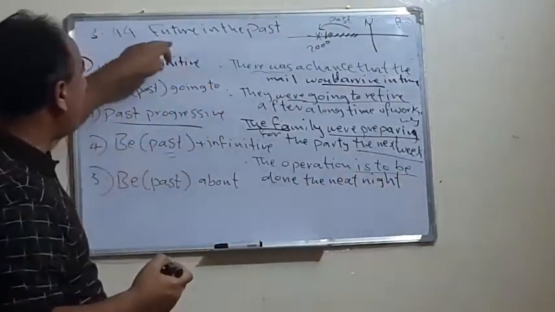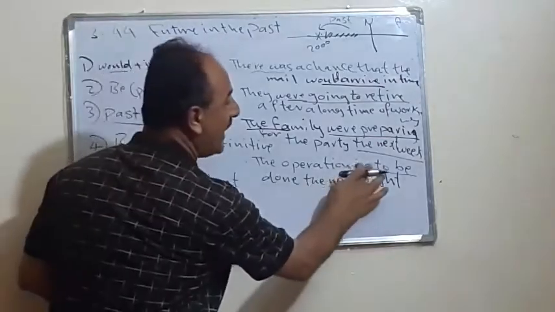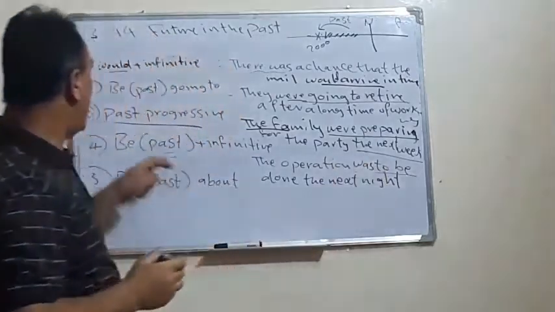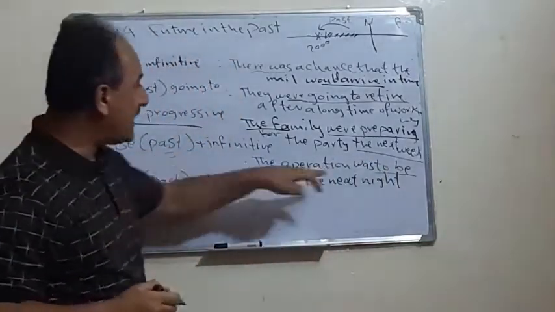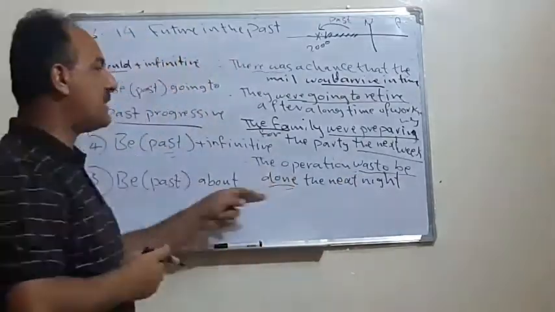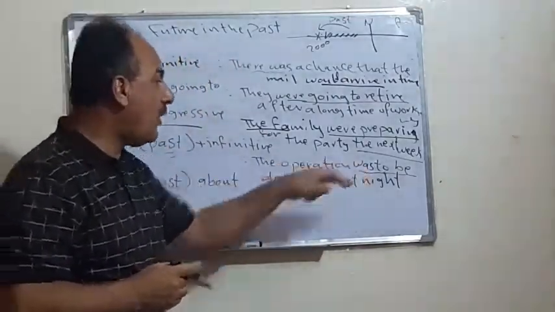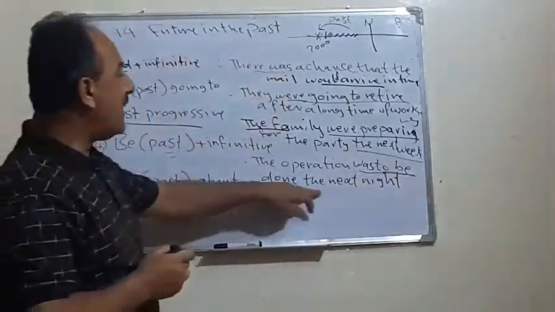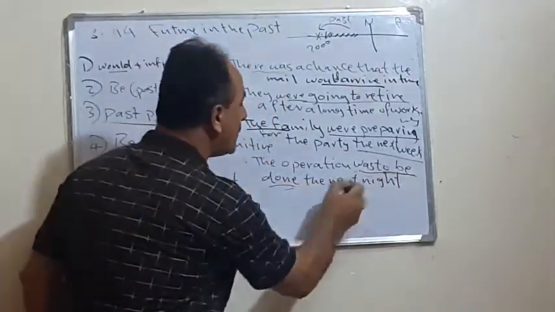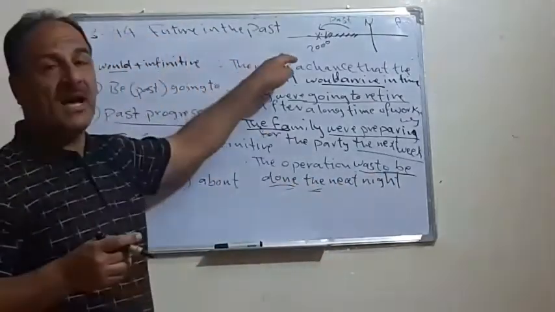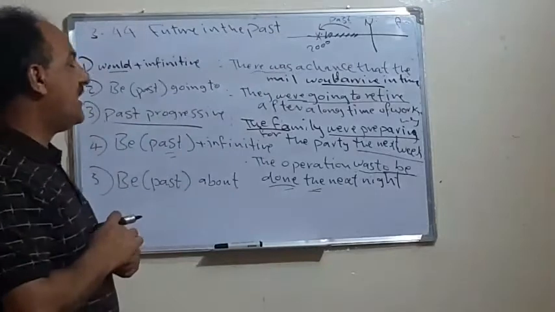Now, because we have future in the past, it should be was. The operation was to be done. Done, here we have the past participle for to be. So, was to be infinitive. The next night, again we don't say next night, we say the next night, because we are talking about the past.